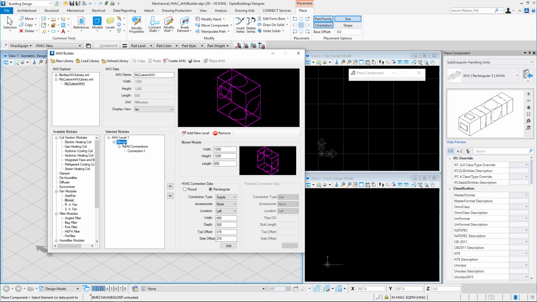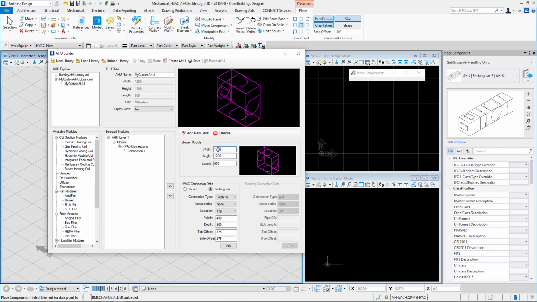Now let us add another connection to the blower. So as we did earlier, we select the blower, we go to the HVAC Connection data and enter the following specification for the new connection. Rectangular, the connection type is fresh air. I need no accessories in that. The location is top in this case. The width is 450, the depth is 300, the top and side offsets are 375 each.